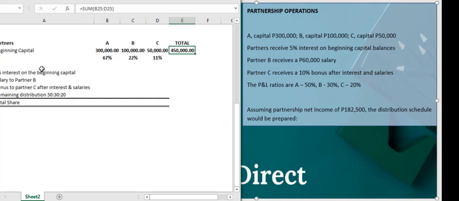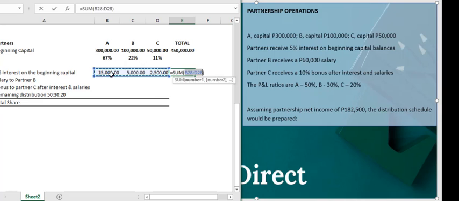Now, as per agreed, there's a 5% interest on the beginning balance, salary to B, which is 60,000, bonus to partner C after interest and salary, which is 10%, and the remaining distribution, or remaining profit or loss, will be distributed as per agreed ratio. Now let's calculate times 0.05, which is 5%, and let's sum it all up.